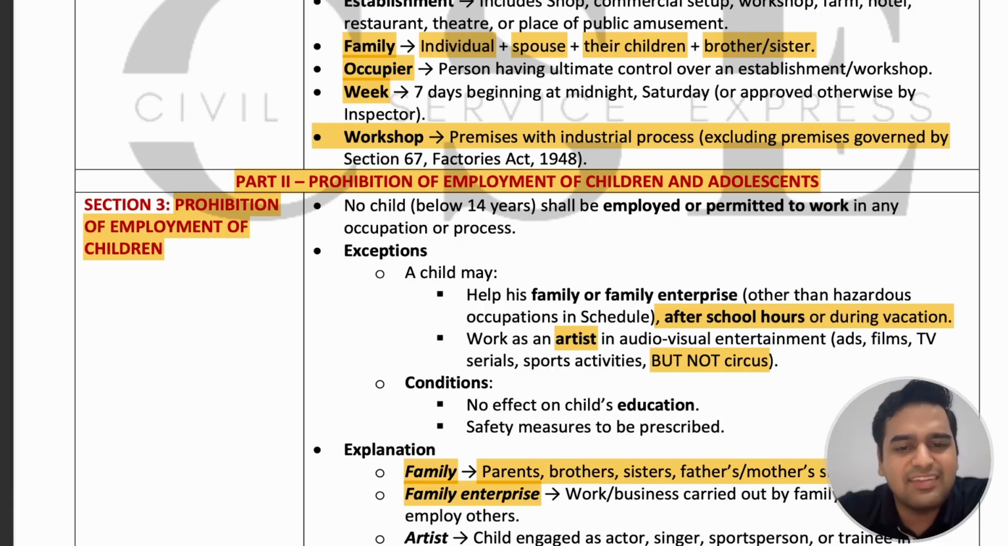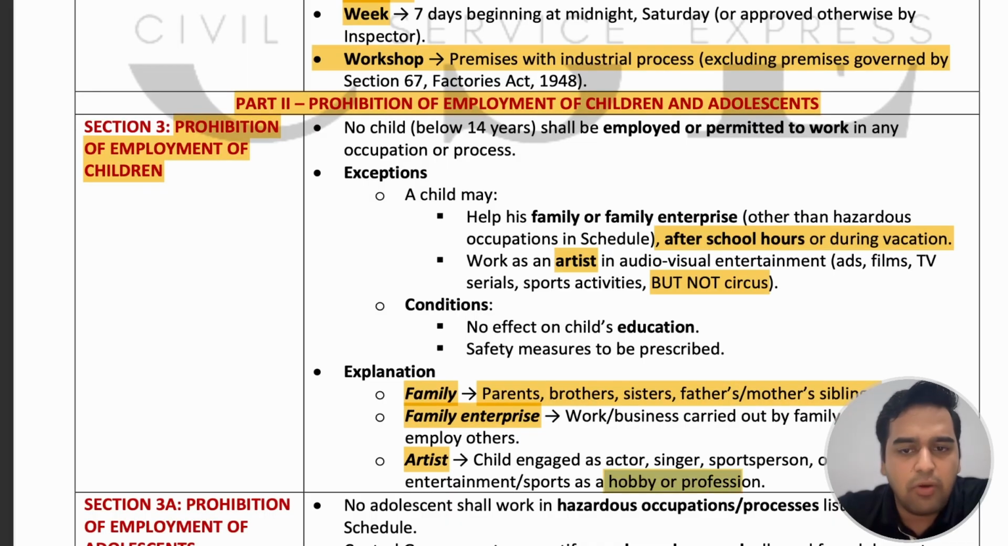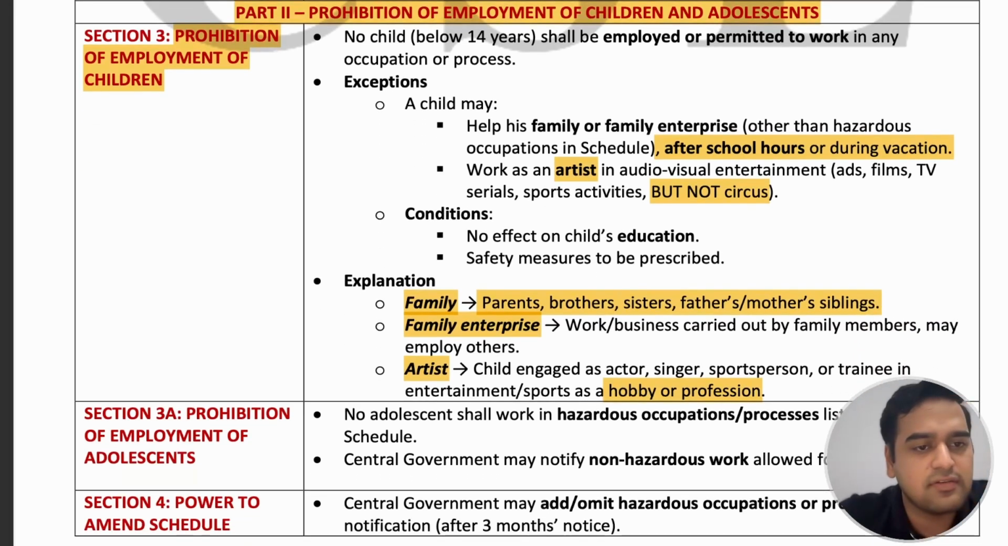Artist means any child engaged as an actor, singer, sports person, trainee in entertainment or sports as a hobby or profession. He can also work for hobby. So there might be a case he is learning something for hobby, or he can also work as a professional. So the general rule is they are not allowed to work in any establishment, but they can work in family or family enterprises, or they can work as an artist, but not in a circus.